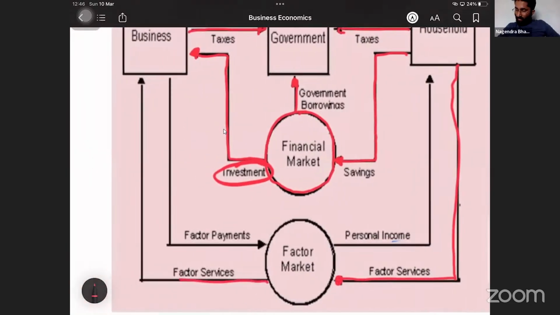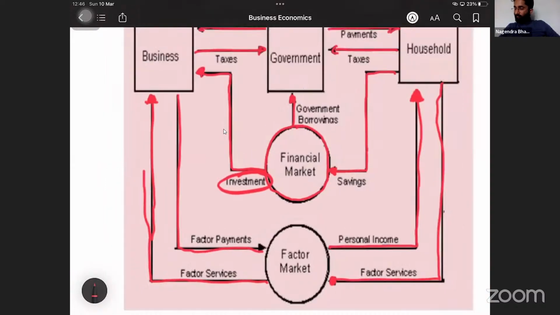From the factor market, business will purchase the services. For this, business pays some amount in the form of factor payment. This factor payment goes to the household as income. That's all the difference.